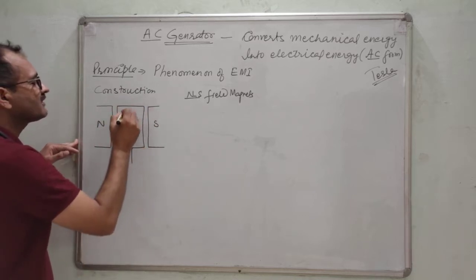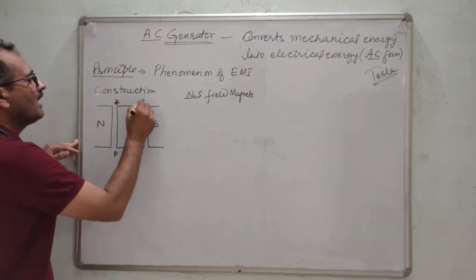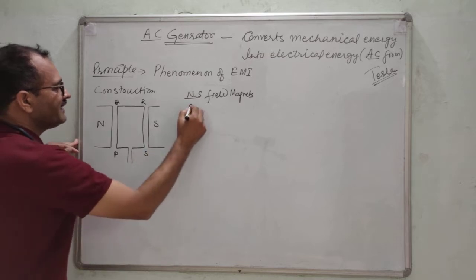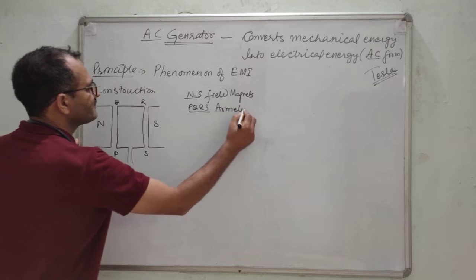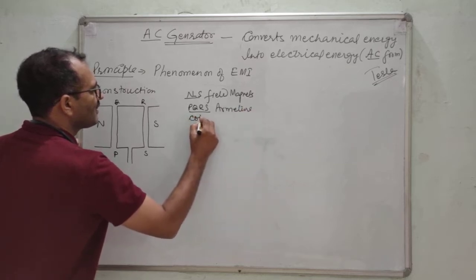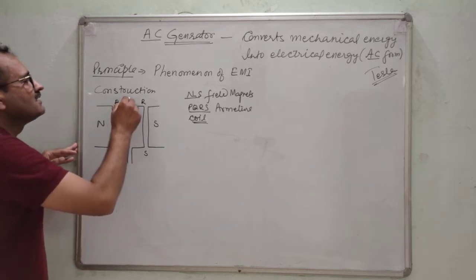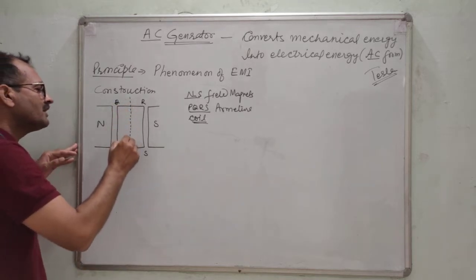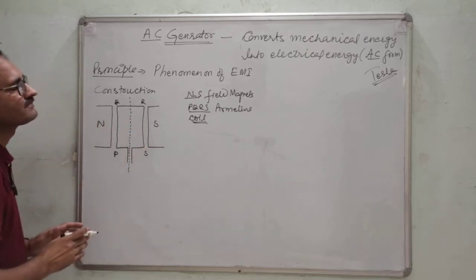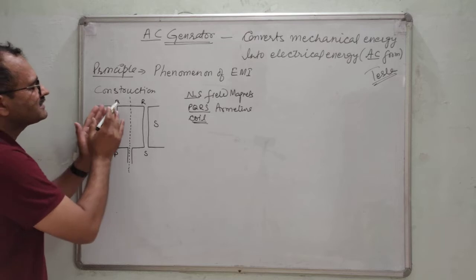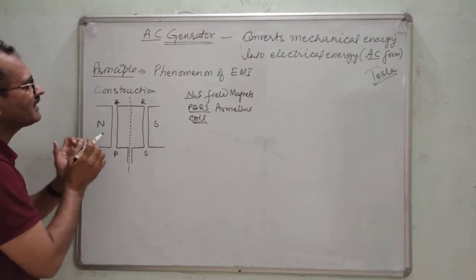This is the armature coil. I am naming it PQRS. This PQRS armature coil is capable of rotating about an axis which is perpendicular to the direction of the magnetic field.